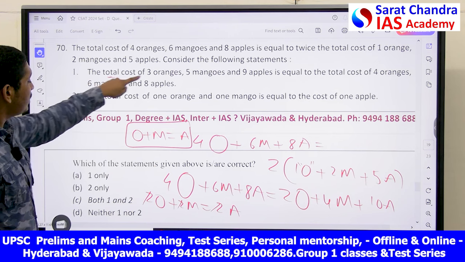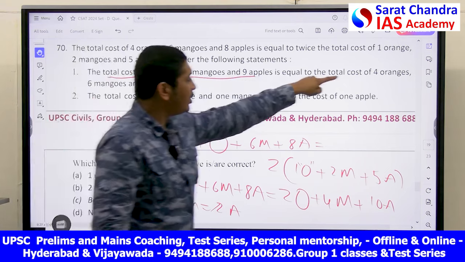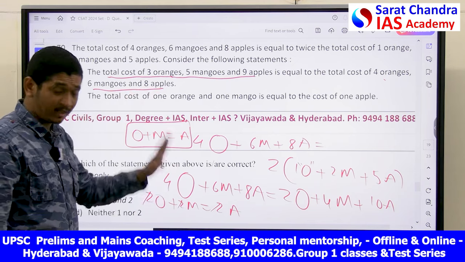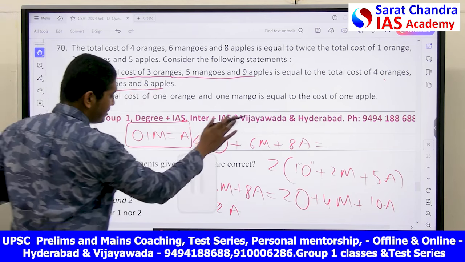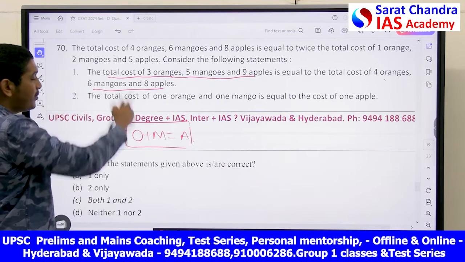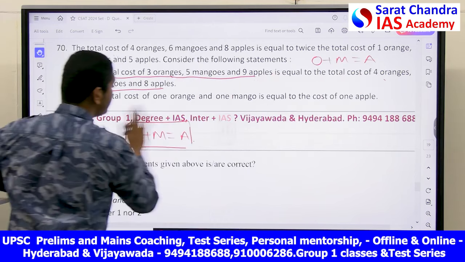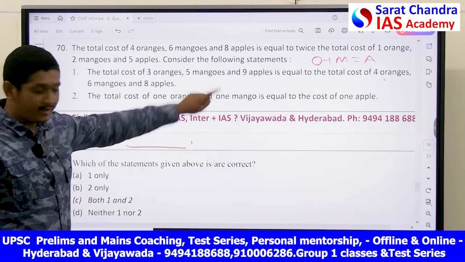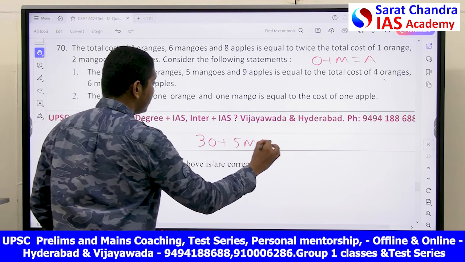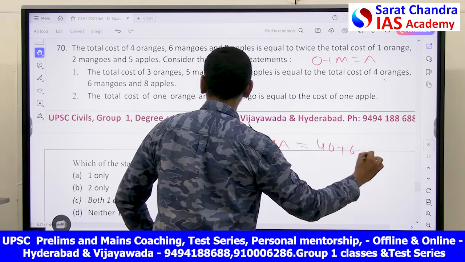Now let's see. The total cost of 3 oranges, 5 mangoes and 9 apples is equal to the total cost of 4 oranges, 6 mangoes and 8 apples. Let's check whether it is correct or not. Just remember this. I am erasing all. What is the relation I have got from the given statement? O plus M is equal to A. Now we will use this to find whether what he has given is right or wrong. He is saying 3O plus 5M plus 9A is equal to 4O plus 6M plus 8A.